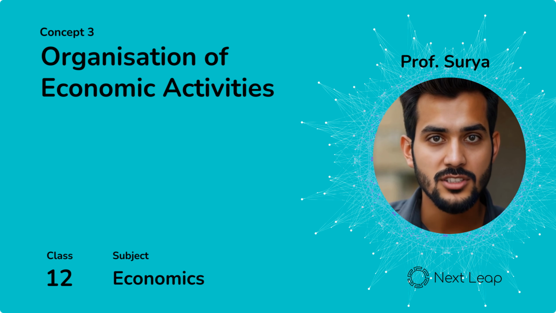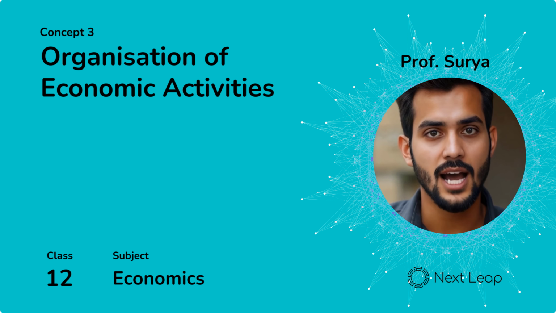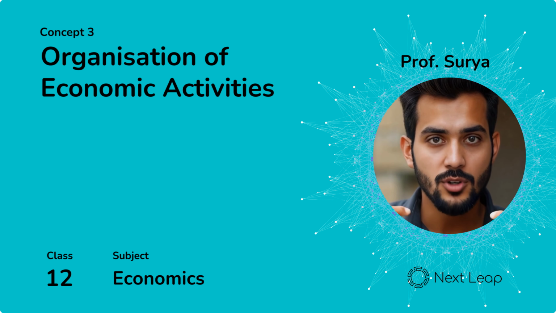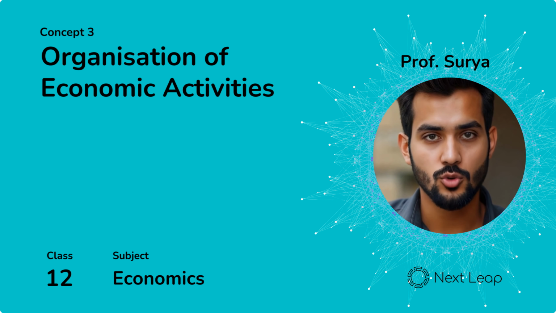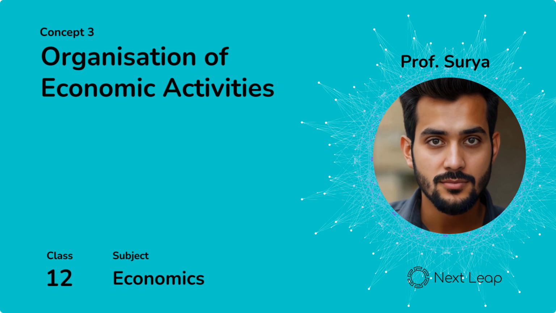To avoid chaos, economies need a way to organize production, distribution, and consumption. Without structure, supply chains break, shortages occur, and prices spiral. So, who makes the big decisions? That's where different economic systems come into play.